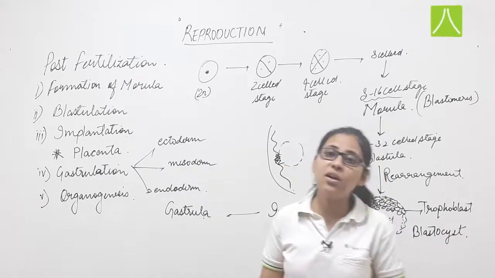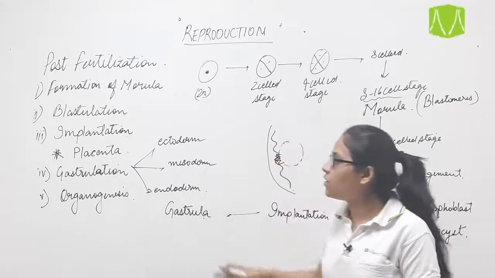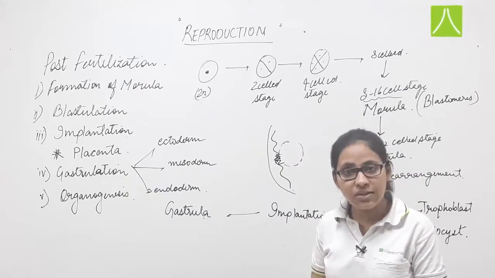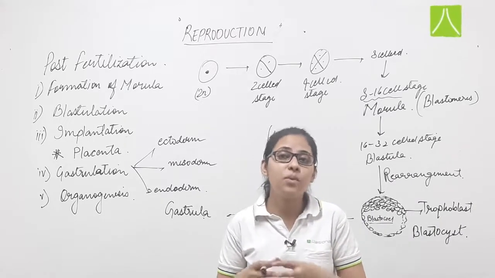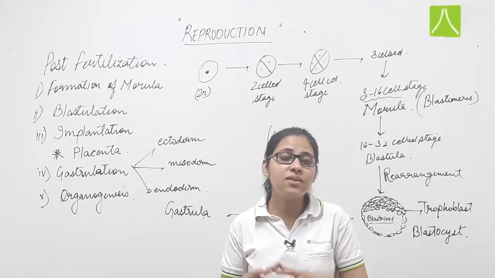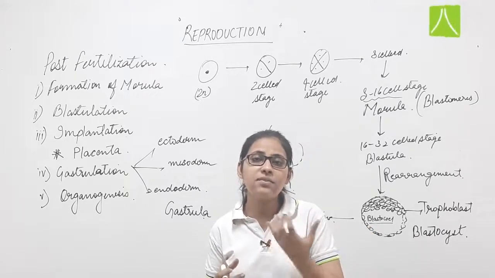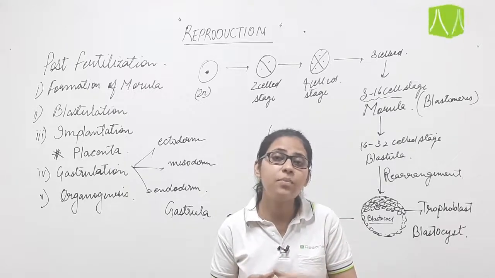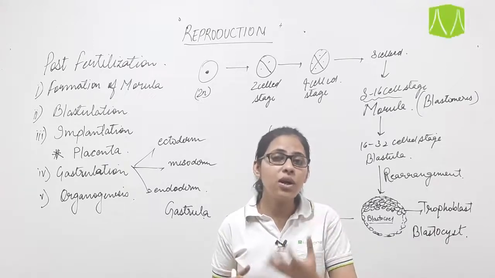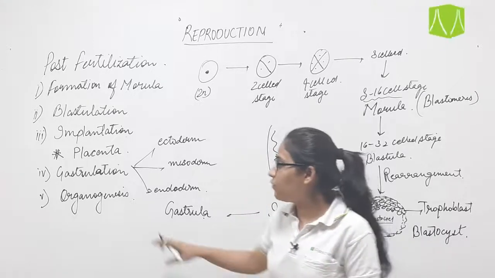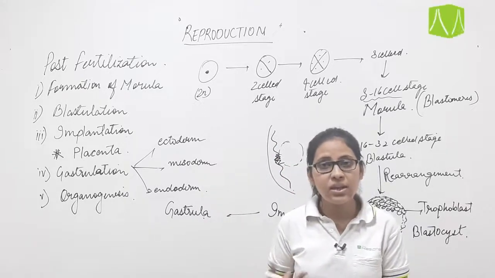It is also termed as one of the post-fertilization events. So these are the events which will occur after the fertilization. Hence, as a result of organogenesis, the fetus will be formed. Now what is fetus? Fetus is that stage of embryonic development in which we will be able to see the different organs. Different organs and different features are visible. So, as a result of organogenesis, fetus is formed. So, these are the post fertilization events.